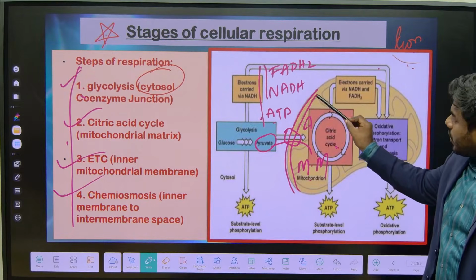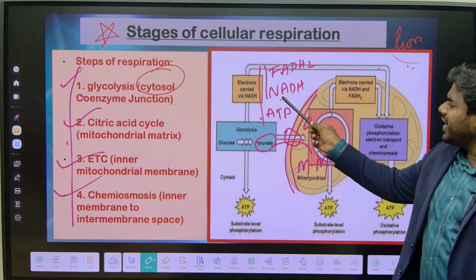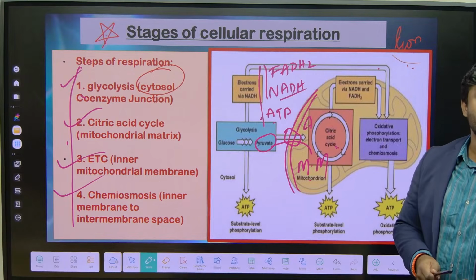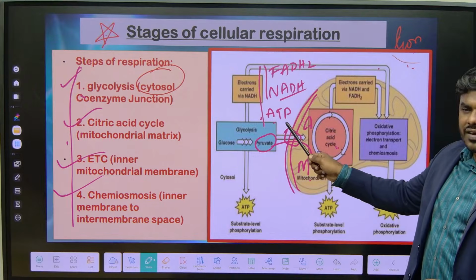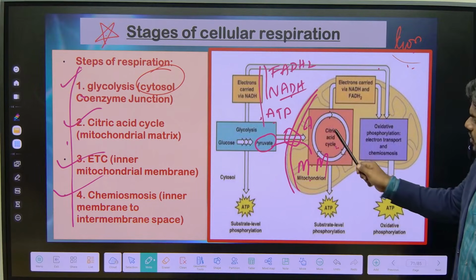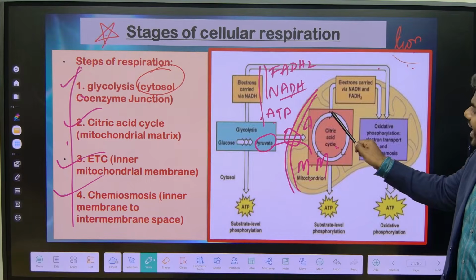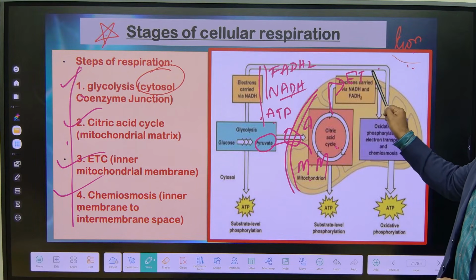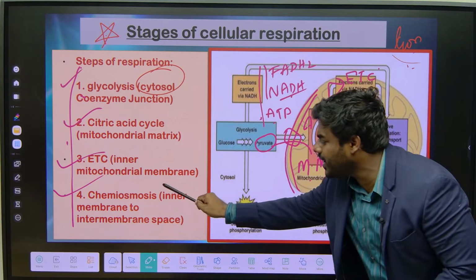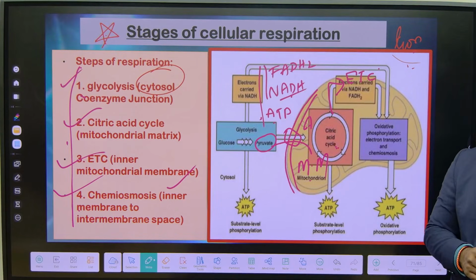Correct? In the morning class we read multiple times that NADH also acts like an electron carrier. So whatever NADH and FADH2 are produced in the Krebs cycle, they carry the electrons to where? The electron transport chain, which is located in the inner membrane of mitochondria.